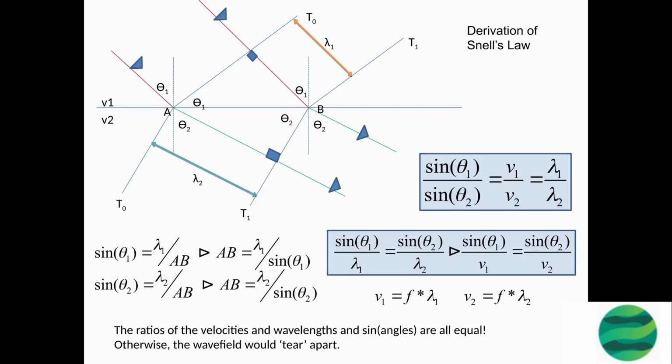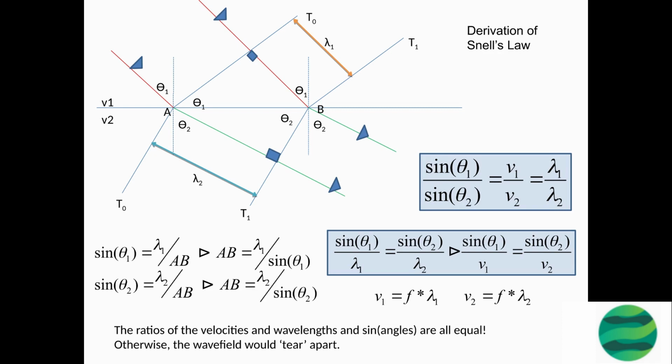Snell's law is a mathematical relationship that describes the behavior of waves as they pass through a boundary between two different mediums with different velocities. The law states that the ratio of the sine of the angle of incidence to the sine of the angle of refraction is equal to the ratio of velocities in the two mediums.